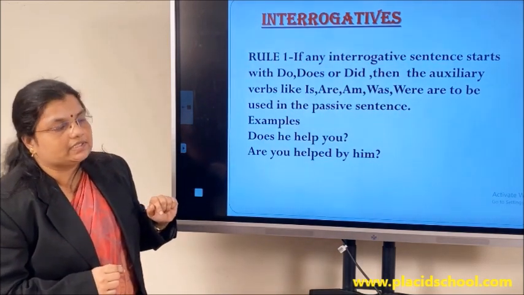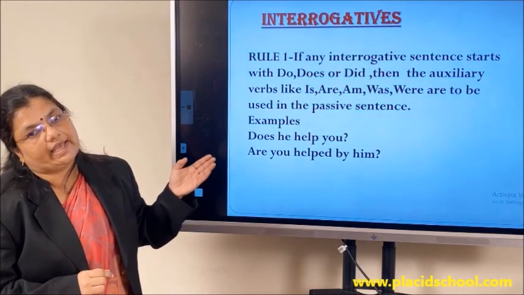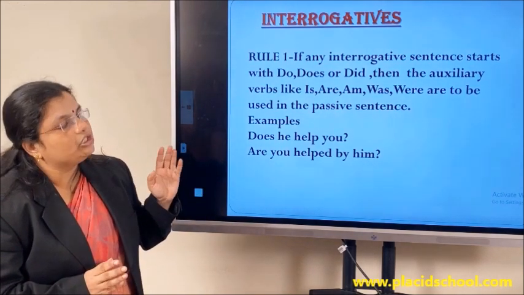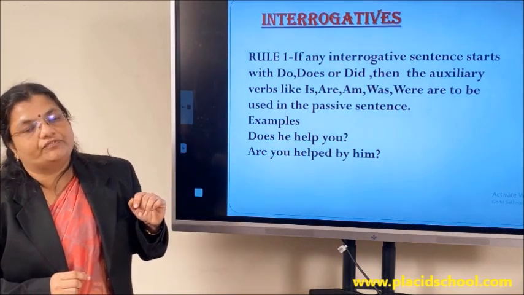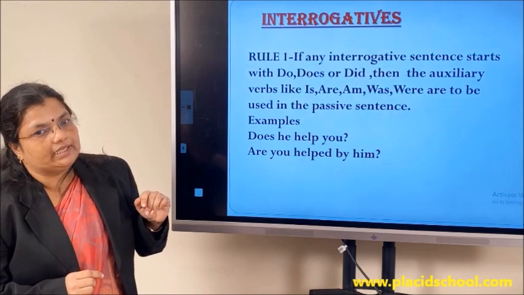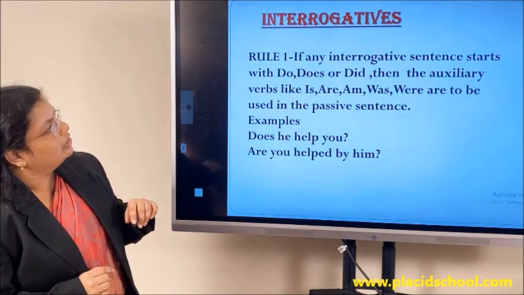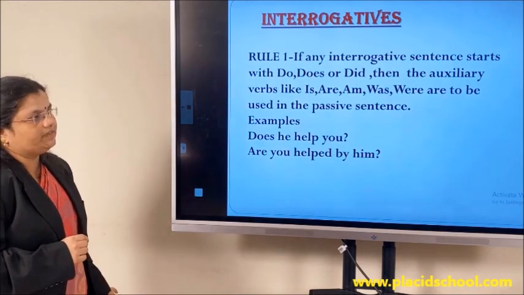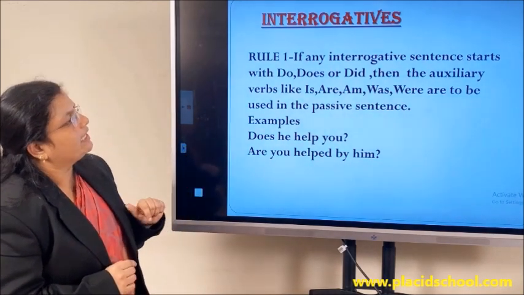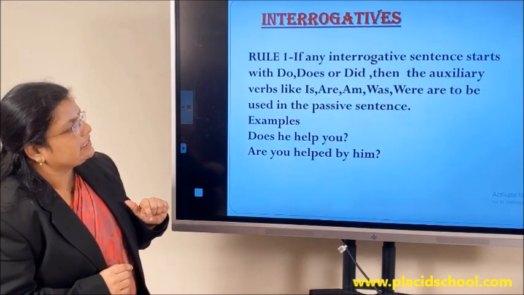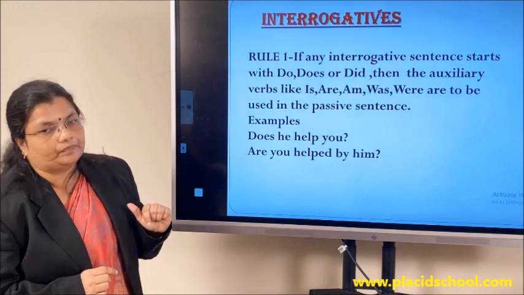Now we have got interrogatives. Interrogatives, the questions, and we know there are different types of questions, the yes or no questions and the WH questions. Now each of these interrogatives have got their own set of rules. So we shall get familiar with those rules first before doing the exercises. The first rule: if any interrogative sentence starts with do, does or did, then the auxiliary verbs like is, are, am or was or were are to be used.